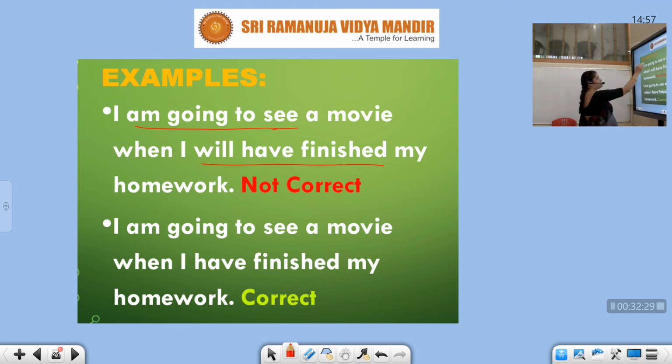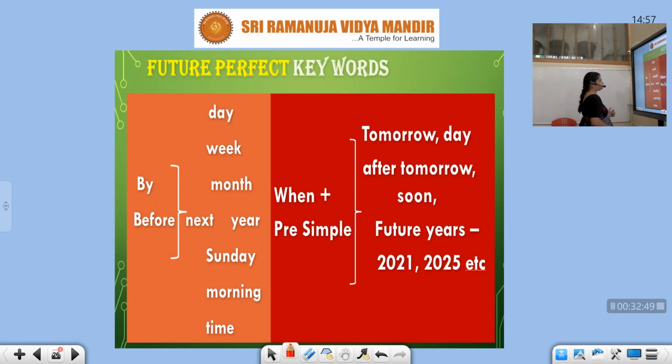So remember students, this is future and again this is future. Two futures you're not supposed to use. I am going to see a movie when I have finished. Not will have finished, when I have finished. So you will have to use present perfect, not future perfect. Did you understand?